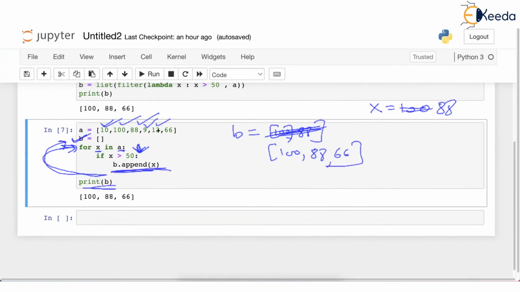Now, whatever I told you here is what actually happens in the case of lambda. But we don't see that this loop and this if statement are done internally by Python. But even as a programmer, we can write the instructions like this, and we may not actually be dependent on lambda or the filter function.